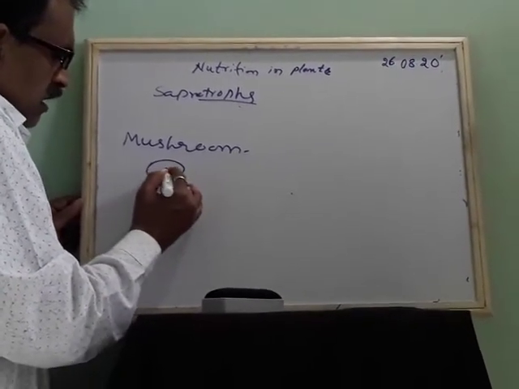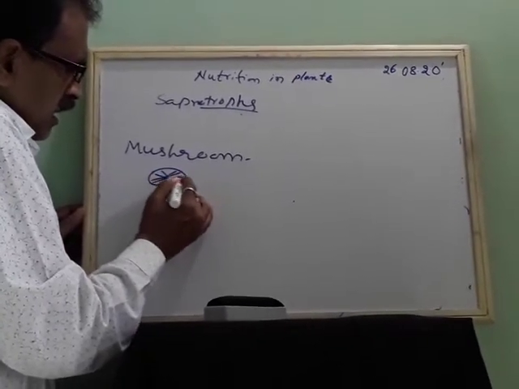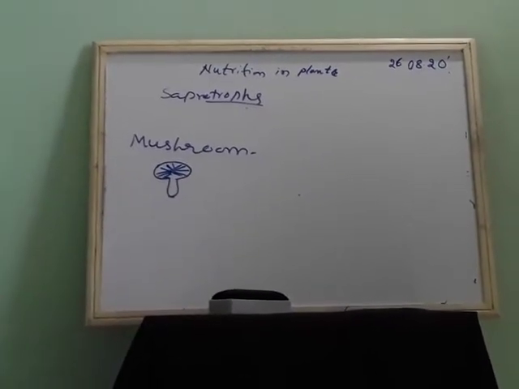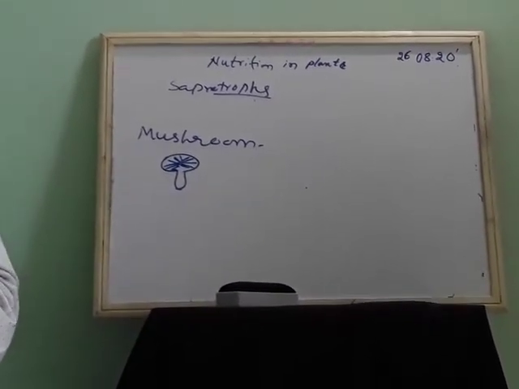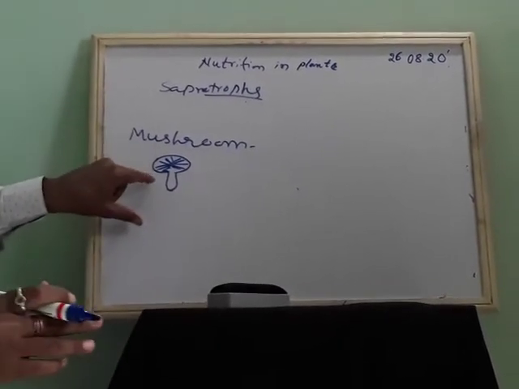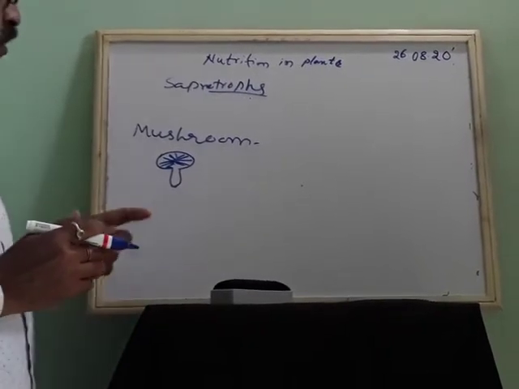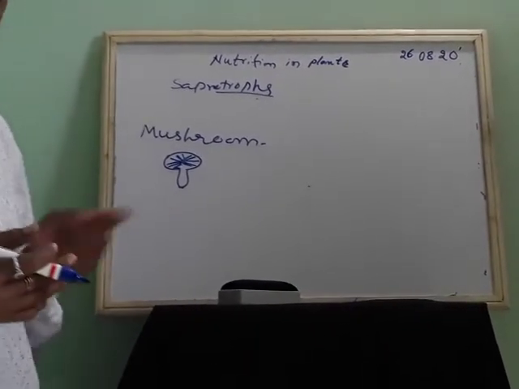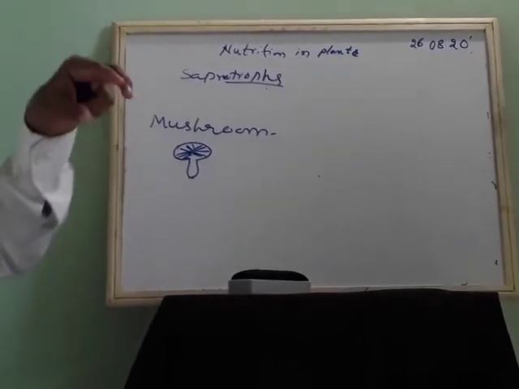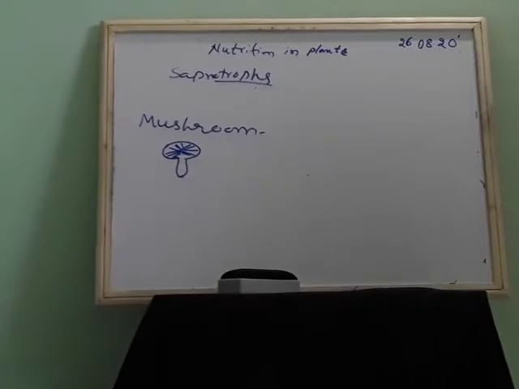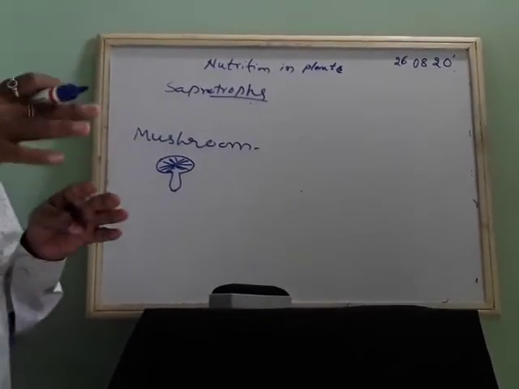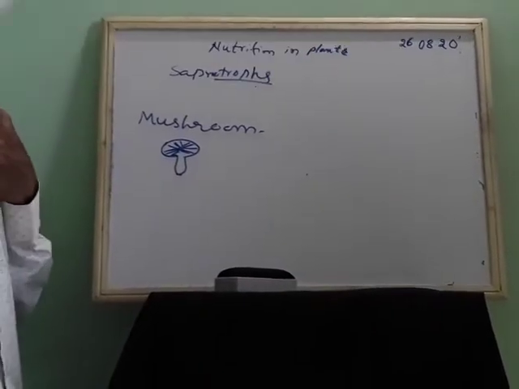You are able to see them in a wet place nearby your home also. They grow in a dirty place where garbage is put, wet garbage. These are called mushrooms. But how do they grow? Nobody gives them food, but they still grow because they get food from the dead and decayed parts of other organisms. Okay.